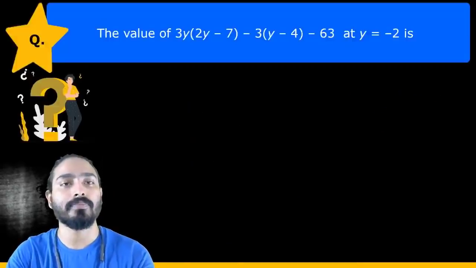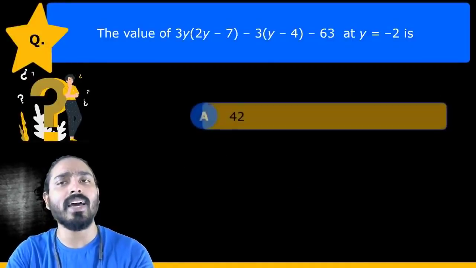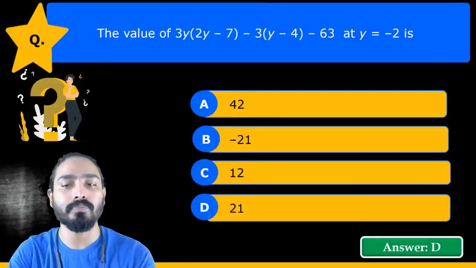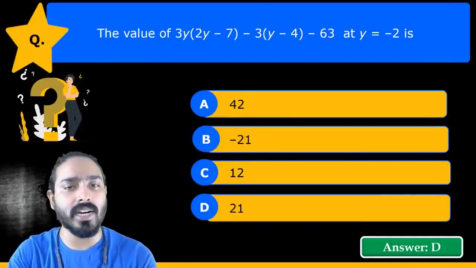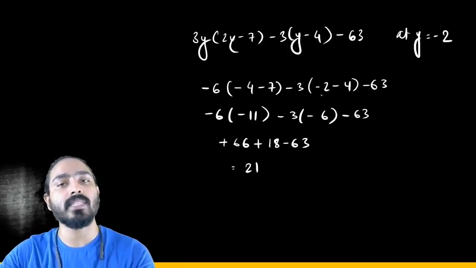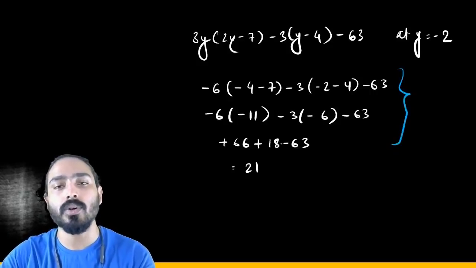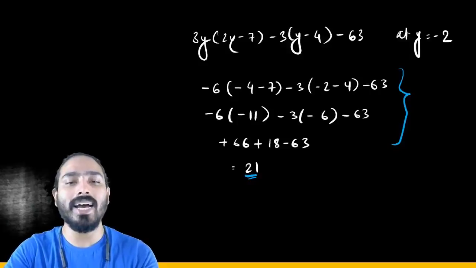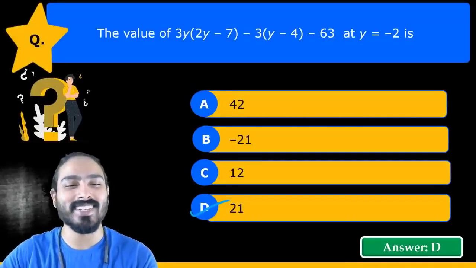Let's move ahead. In this question, you just have to put the value of y as minus 2. And that will solve the problem, right? Okay, let's move ahead. Just try to check it out. So when you put y is equal to minus 2, you'll get minus 4, minus 7. I have done it. You have to do it on your own and try to solve this out. This is very simple. It's just simplification. I have got 21. Please check what you get.